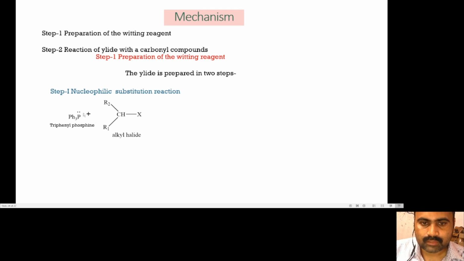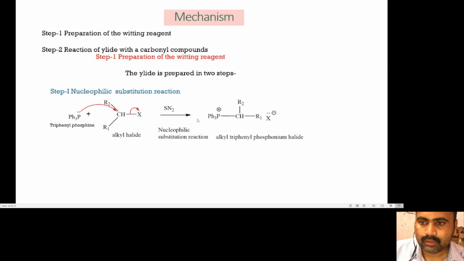In triphenylphosphine, the phosphorus atom has a lone pair of electrons, and this lone pair is utilized to form a bond with the carbon atom, and at that time the carbon-halogen bond breaks and the bonding pair of electrons goes with the halogen atom. But due to the utilization of the lone pair on phosphorus to form the phosphorus-carbon bond, the phosphorus atom is positively charged. So in this reaction, there is formation of alkyl triphenylphosphonium halide.